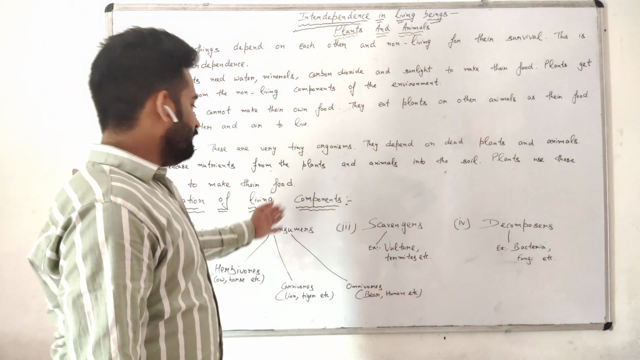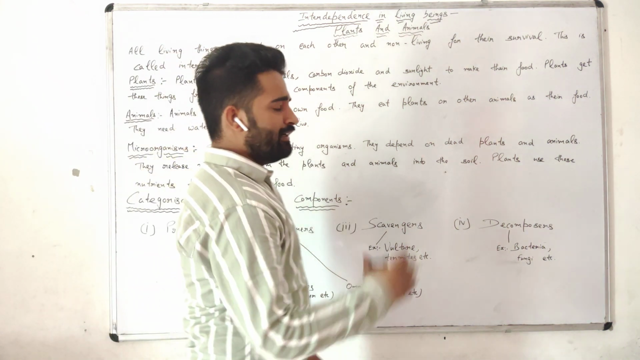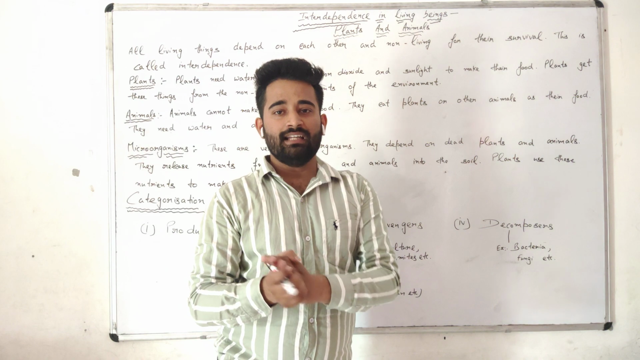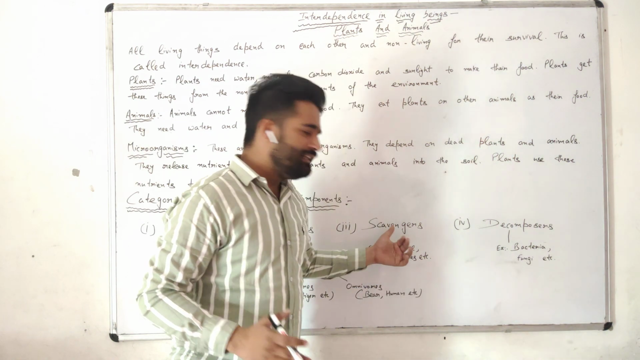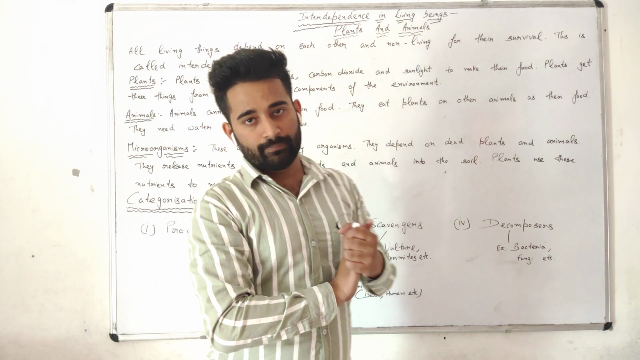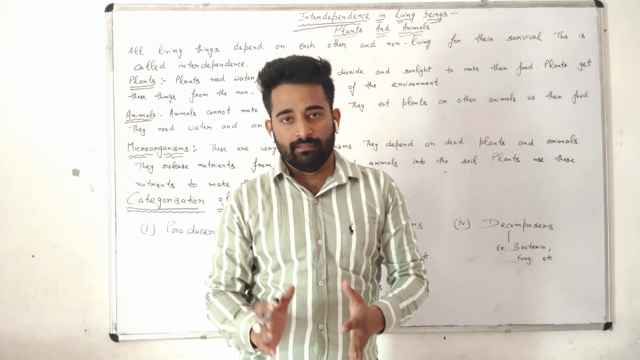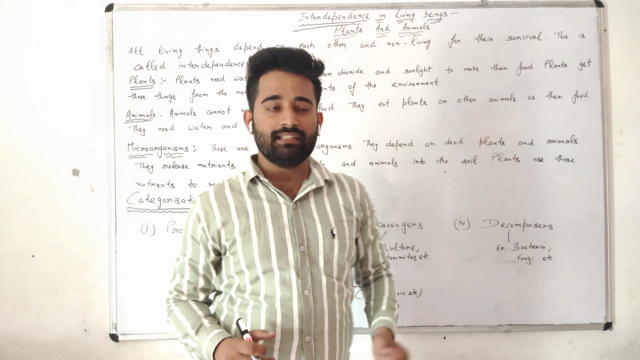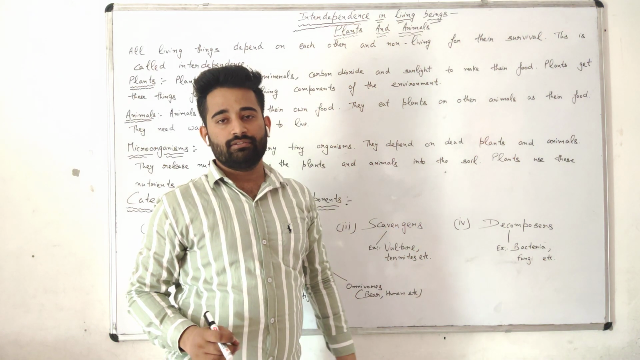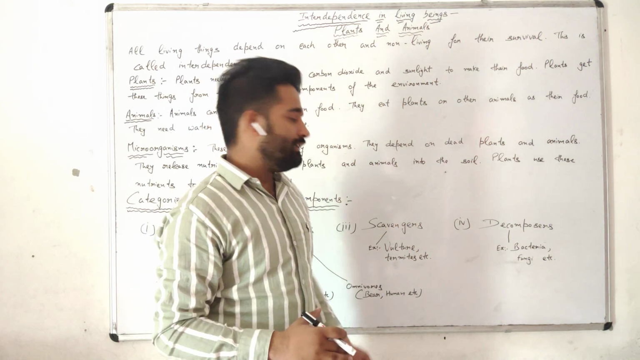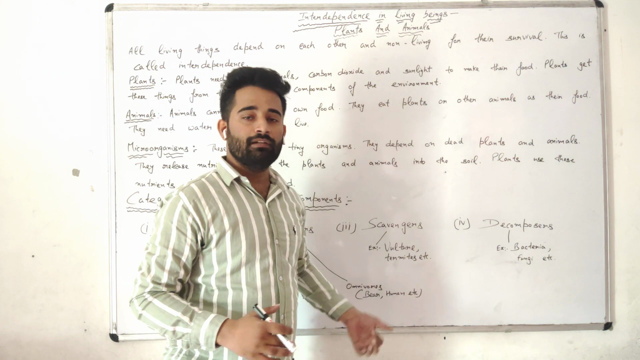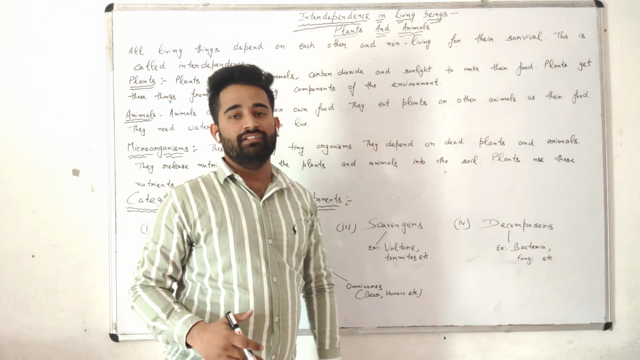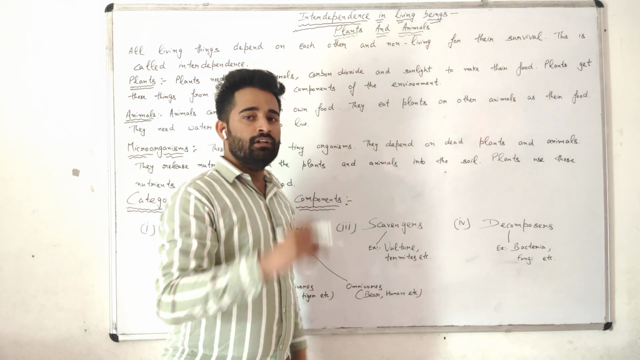Third type of living component is scavengers. What are scavengers? The organisms, or you can say the animals, that eat dead plants or animals are called scavengers. For example, vultures and termites are in the category of scavengers. You can see a termite picture on Google.